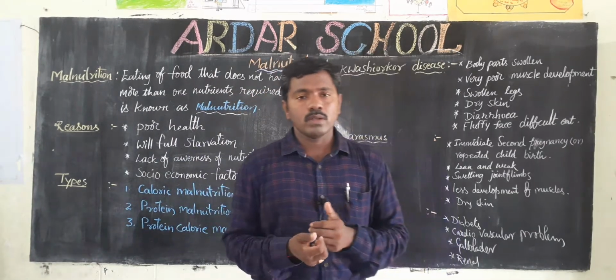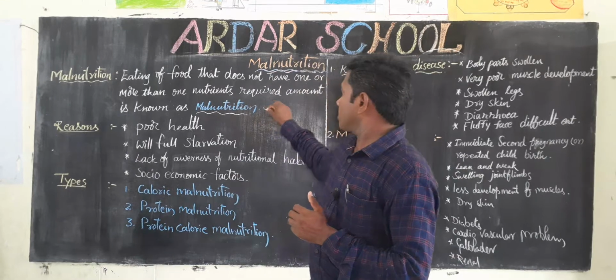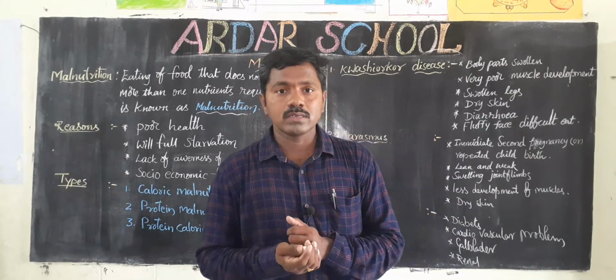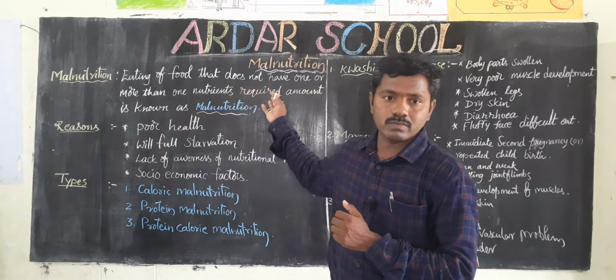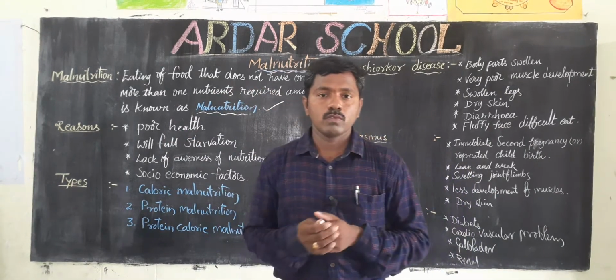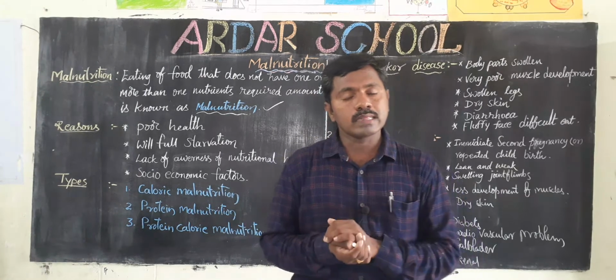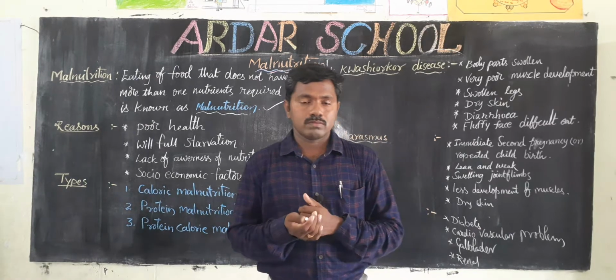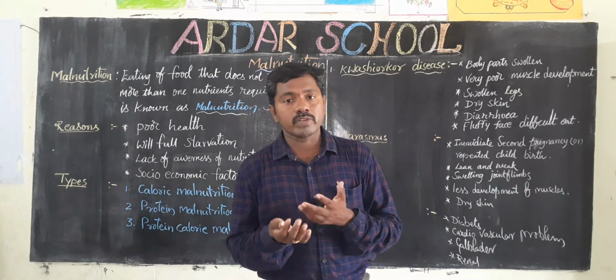So we already learnt about malnutrition. What are the reasons for malnutrition? First one, poor health. Second one, willful starvation.